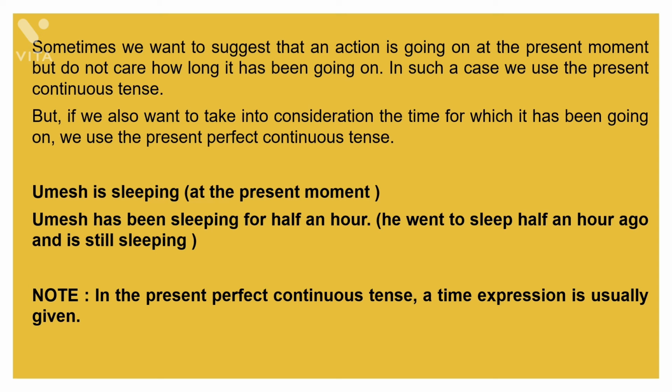Fine. For example, Umesh is sleeping. Now here the time is not mentioned. Now see the second example also. Umesh has been sleeping for half an hour. Now here the time expression is given to you, half an hour. So in such cases, you will be using present perfect continuous tense. Now I hope the difference is clear to you.